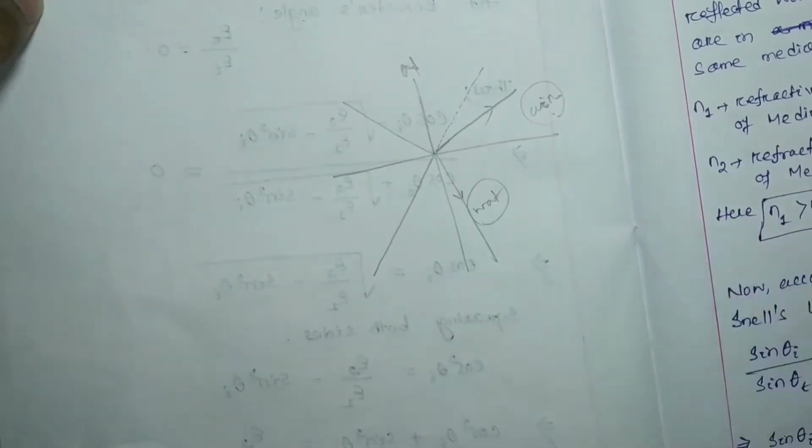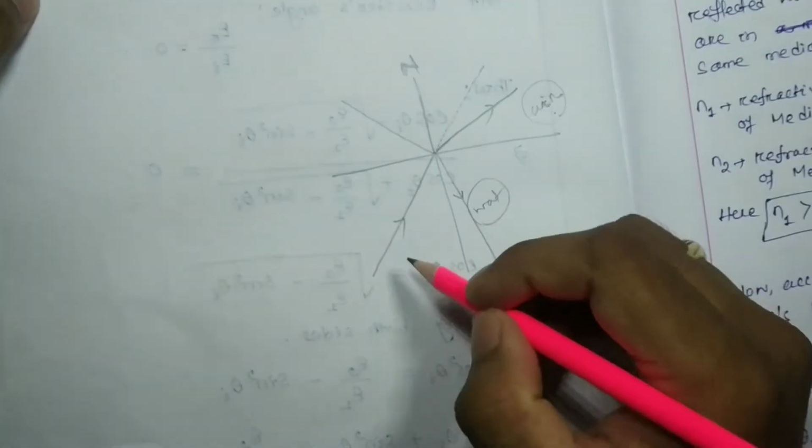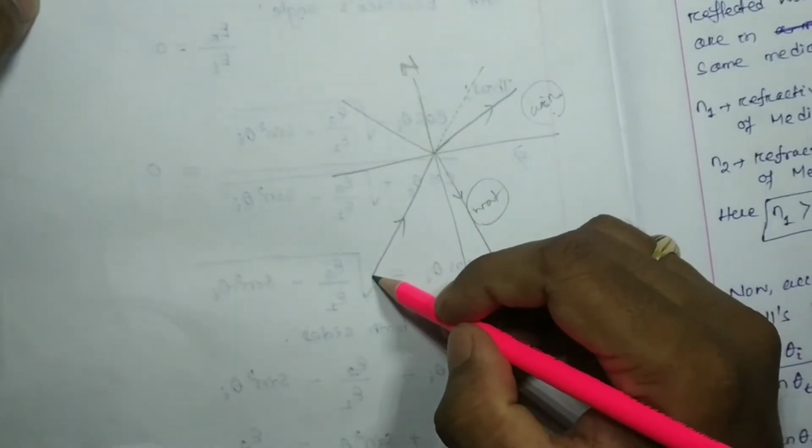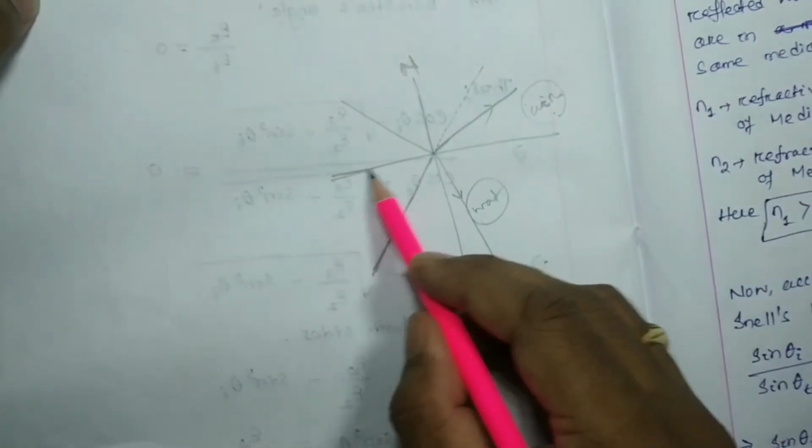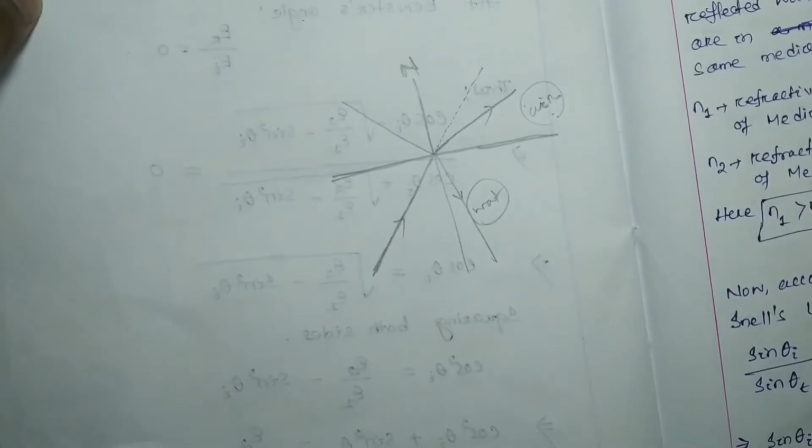Here we consider that the electromagnetic wave travels from the denser medium to the rarer medium through this interface. The figure is represented this way.